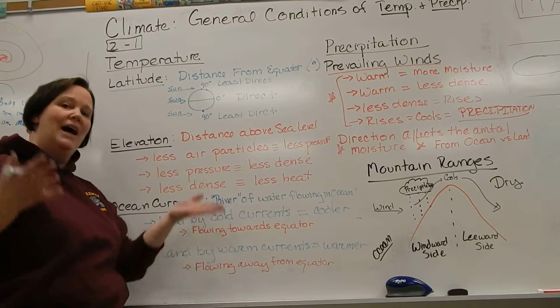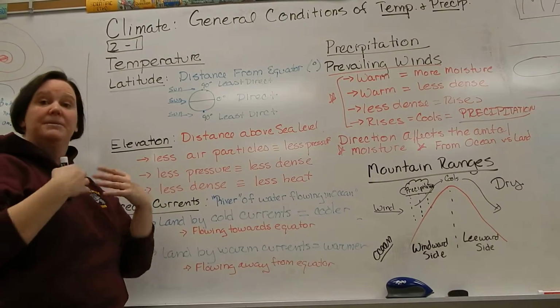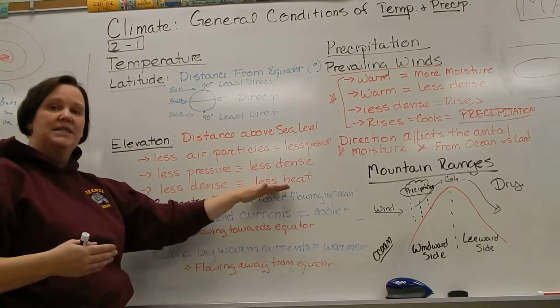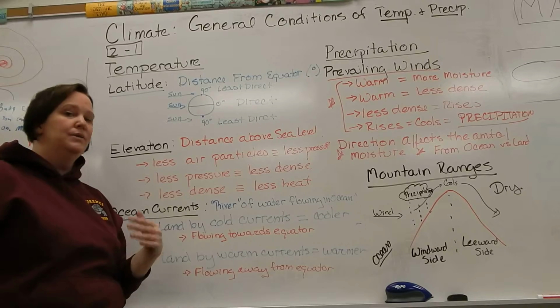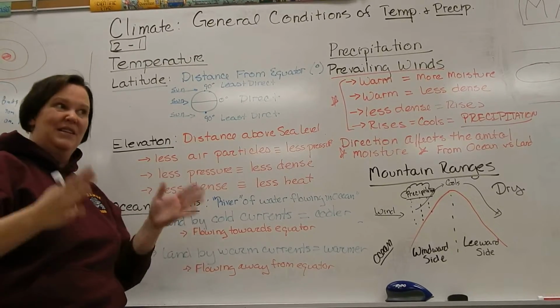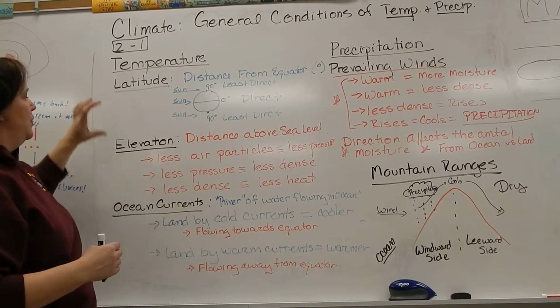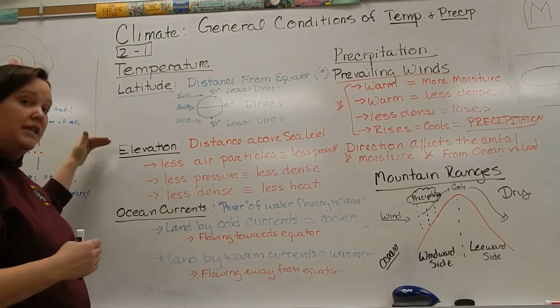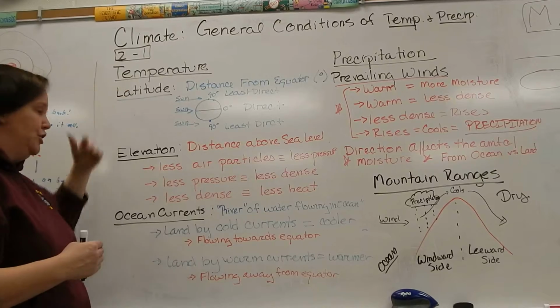So as you go higher and higher in elevation and the air becomes thinner, it will hold less heat. That's why high in the mountains, even in the middle of summer, it's going to be cooler than down at sea level in the same location. So you will have a difference in temperature based on your elevation.